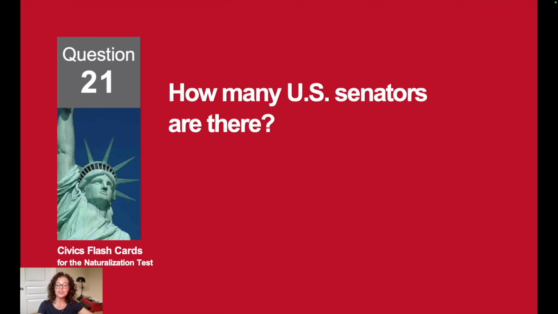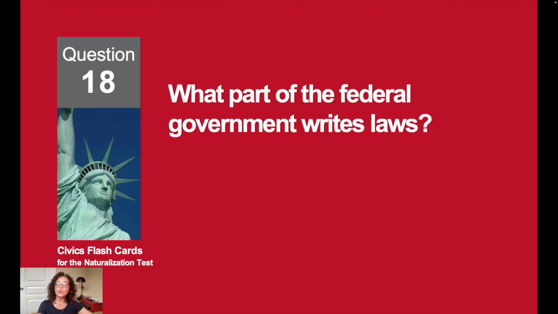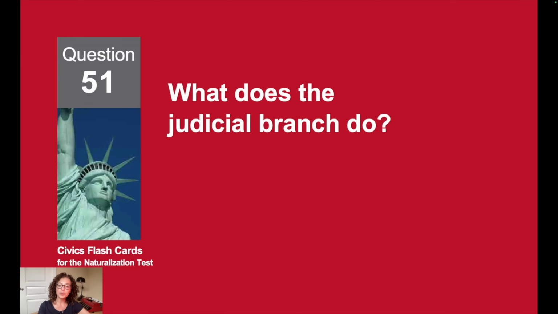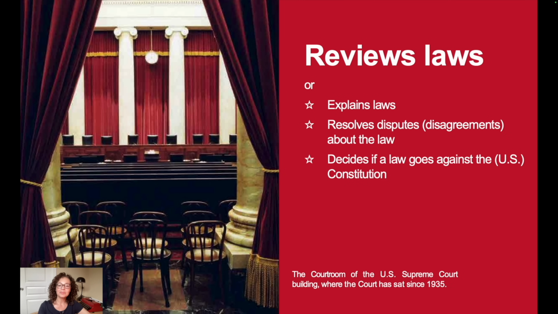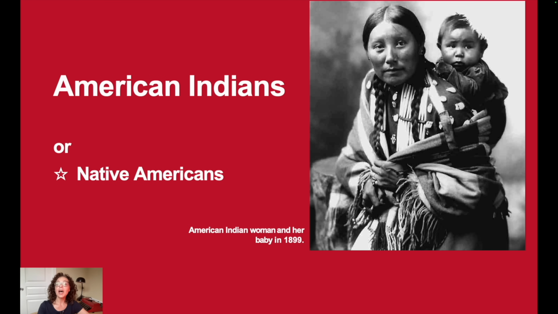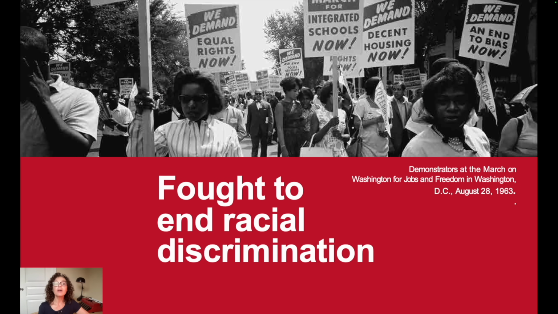How many U.S. senators are there? 100. What part of the federal government writes laws? Congress. What does the judicial branch do? It reviews laws. Who lived in America before the Europeans arrived? American Indians. What did the Civil Rights Movement do? The Civil Rights Movement fought to end racial discrimination.